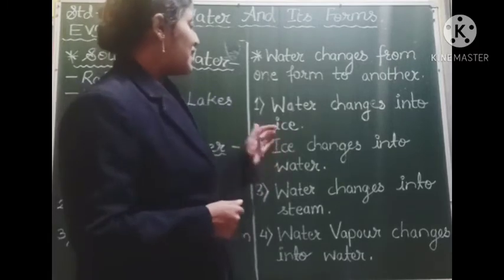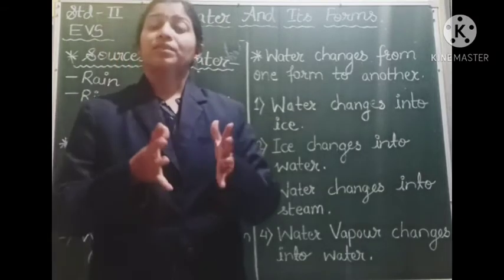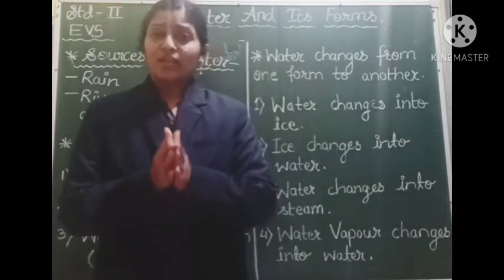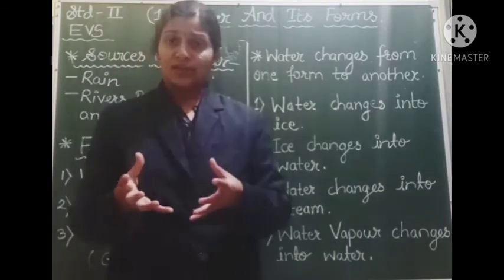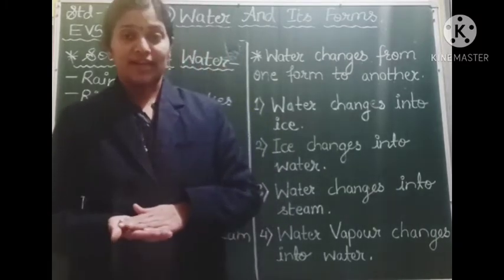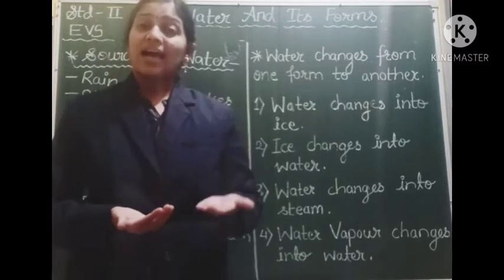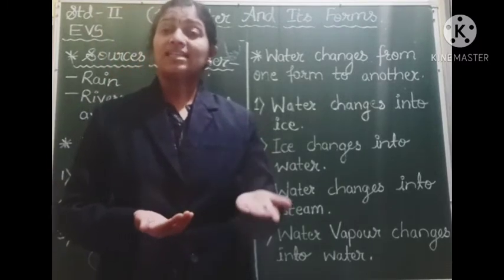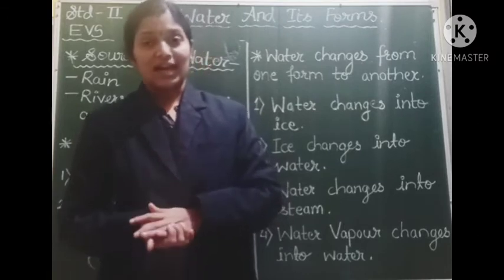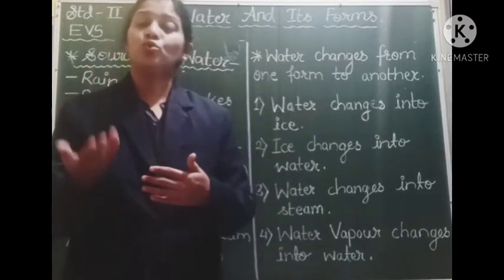The second is ice changes into water. Suppose now the ice cubes that are in the freezer, we have taken them out and we have kept them in a plate. What happens after some time? You can see that the ice has changed into water again. Water was cooled and it was made into ice.